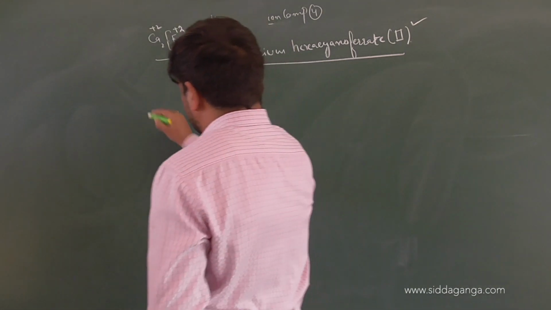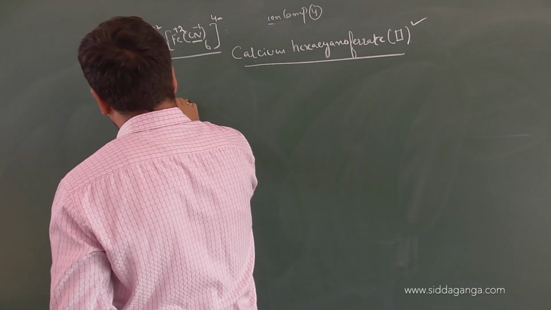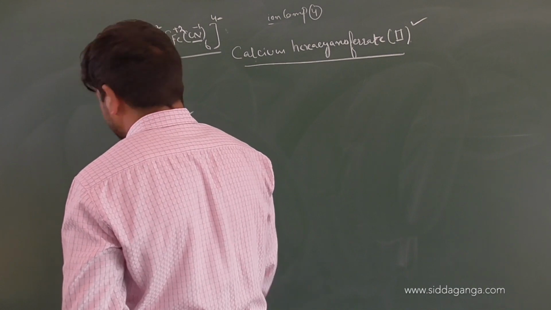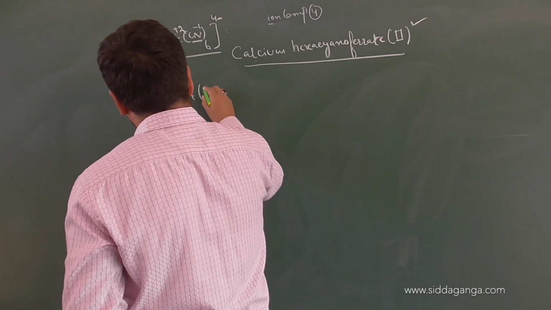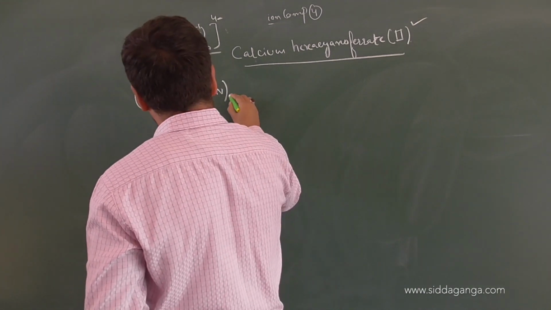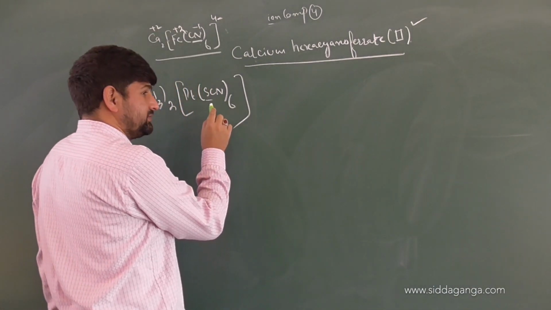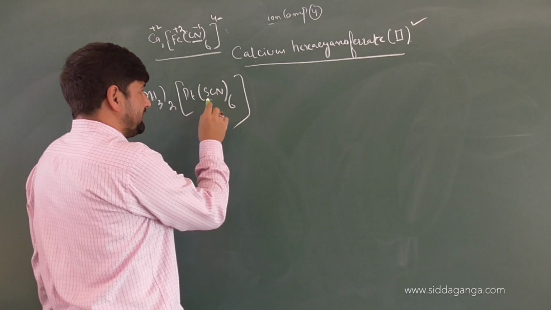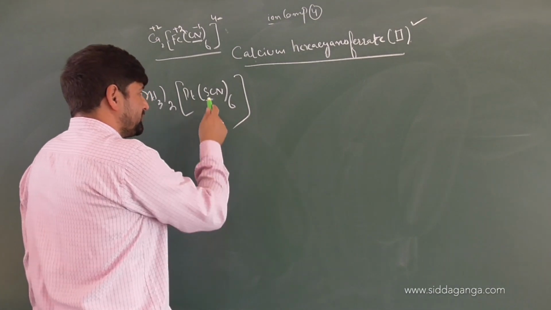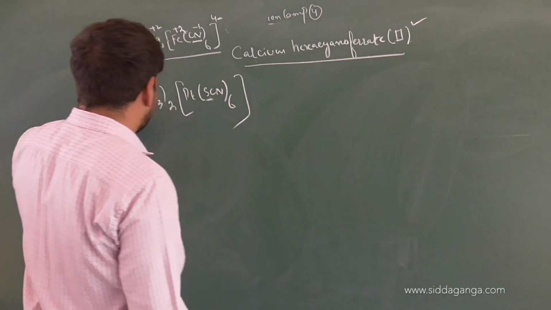Okay, let's take one more compound. [Pt(NH3)2(SCN)6]. NH3 twice. Then coordination system closes. Pt. Then SCN 6 times. Now when sulfur is attached, it is thio. Correct or not? When it is attached by sulfur, it will be thio. Right or not? Right. Correct. So thiocyanato.